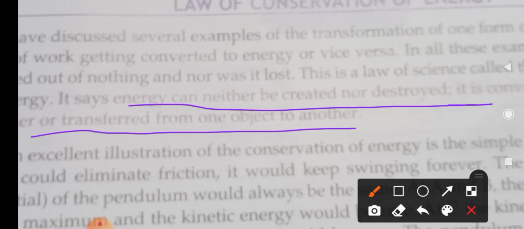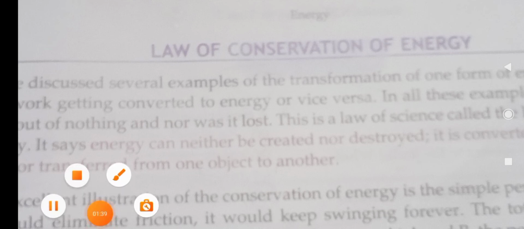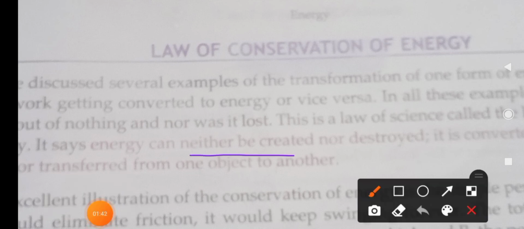So energy cannot be created and cannot be destroyed. That's the principle of the law of conservation of energy. Energy can neither be created nor be destroyed. It is converted from one form to another form, or transferred from one object to another object. So that tells you the law of conservation of energy.